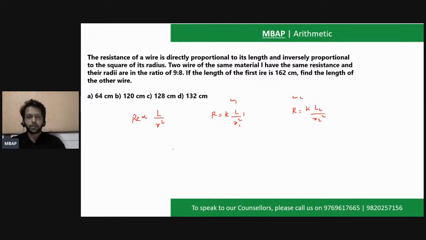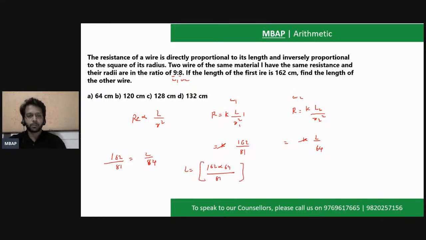So if I put down the values here, you will see the value of R would be K times the value of L1, which is already known to you, it's 162, upon 9 square, and this is 8. So this is wire 1 and this is wire 2. 9 square is going to be 81. And in the second case, it's going to be K times, let's consider the length as L, upon R2 square, which is 64. It has been said both the values of resistance are equal. So the question is as simple as 162 upon 81 will become L upon 64. The value of L will be 162 into 64 divided by 81.